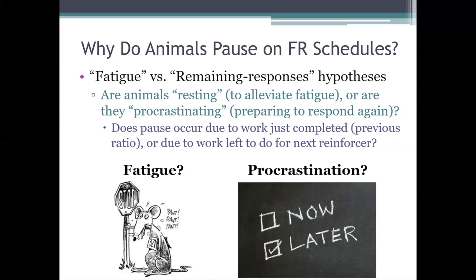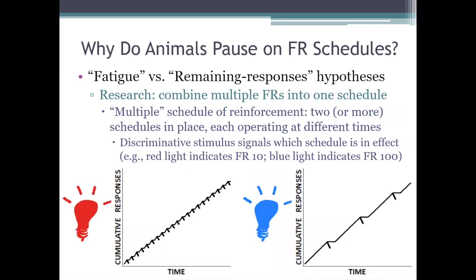Now, before I can tell you about how research has gone about testing between those hypotheses, I need to tell you first about what we call a multiple schedule of reinforcement. Okay, these are known as multiple schedules of reinforcement. And as the name suggests, a multiple schedule is where you're reinforcing a particular response on more than one schedule.